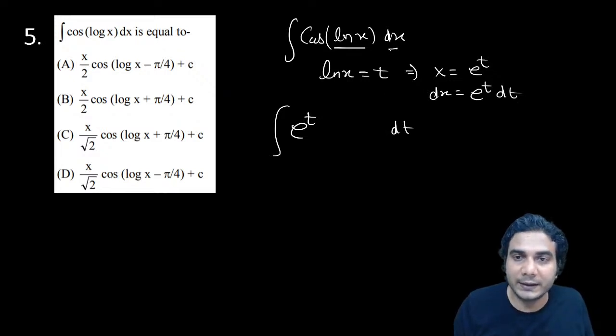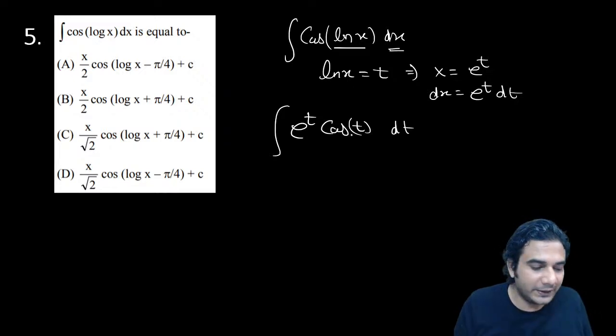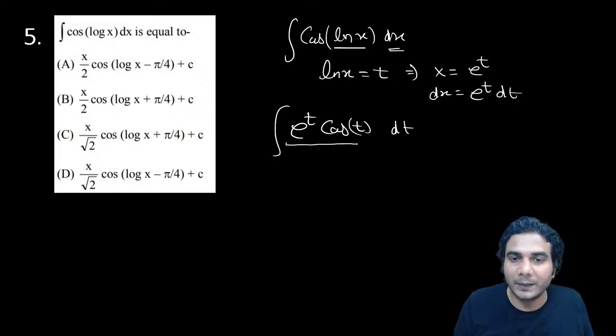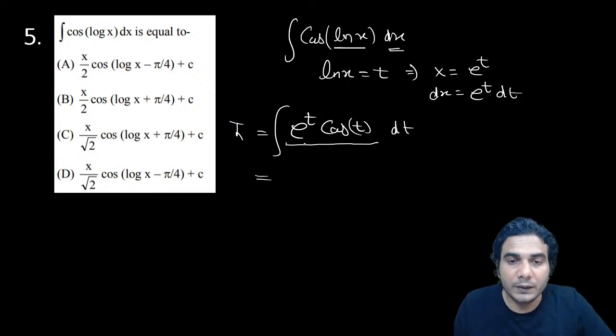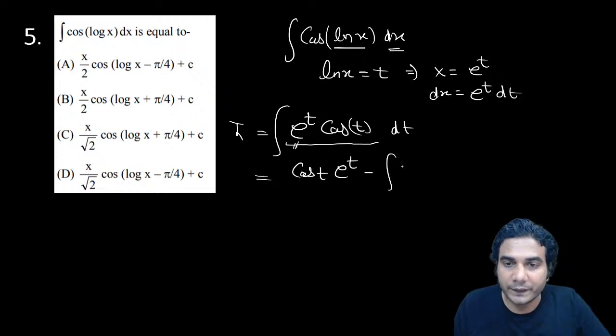I have replaced dx by e raised to t dt, and this will become cos of t. Now you are familiar with this. We have done this problem. We have applied by parts 2 times, so I'll do it quickly. First into integration of second, so always this e raised to t is the second function. So cos of t into integral of e raised to t, which is e raised to t, minus integral of differentiation of cos t, which is minus sin t. So it will become positive, and then e raised to t as it is, dt.